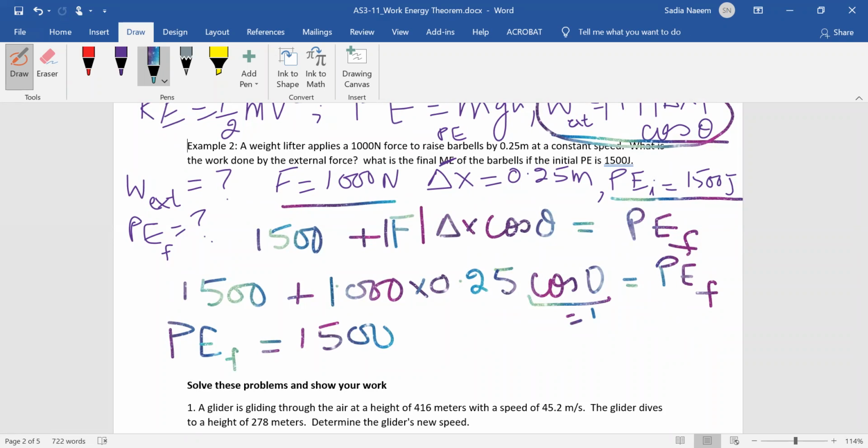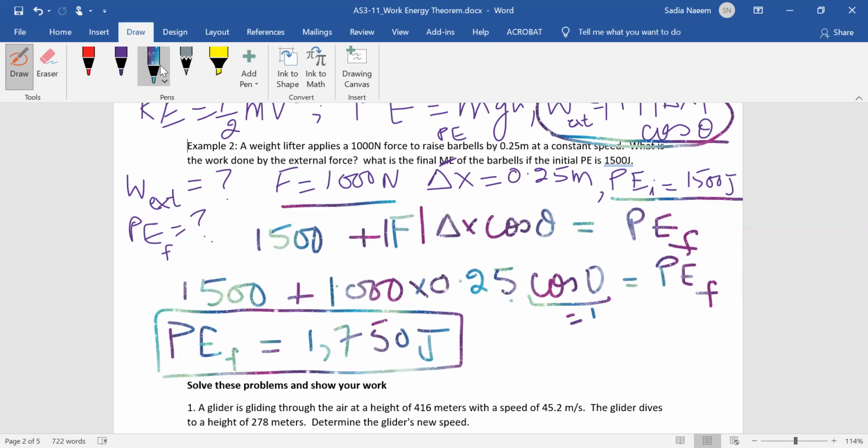That whole thing should turn out to be 250 because cosine of theta is 1.25 times 1,250. So let me just do it in one step. It's not such a difficult algebra to do. So P final is just going to be 1,750 joules. That's the final potential energy.